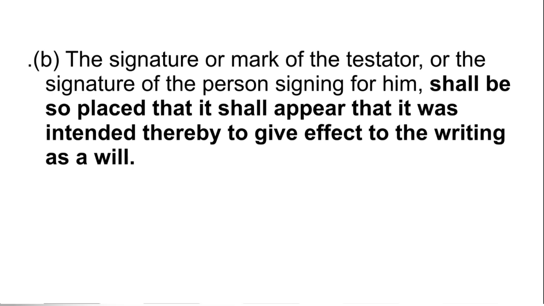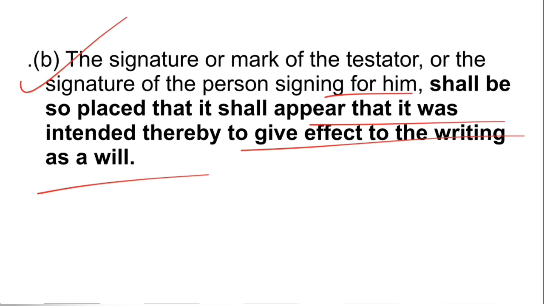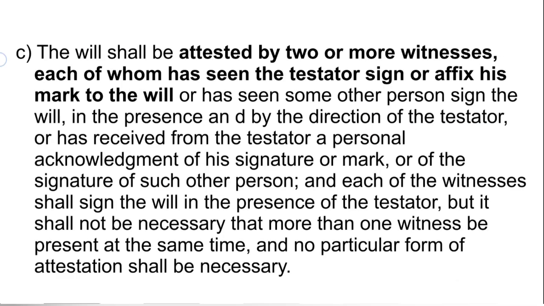Then B says the signature or mark of the testator, or the signature of the person signing for him, shall be so placed that it shall appear that it was intended thereby to give effect to the writing as a will. So the signature and mark should be visible. This is condition B. Now condition C says the will shall be attested by two or more witnesses.